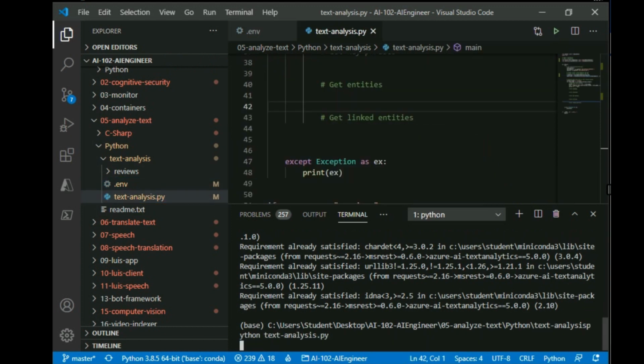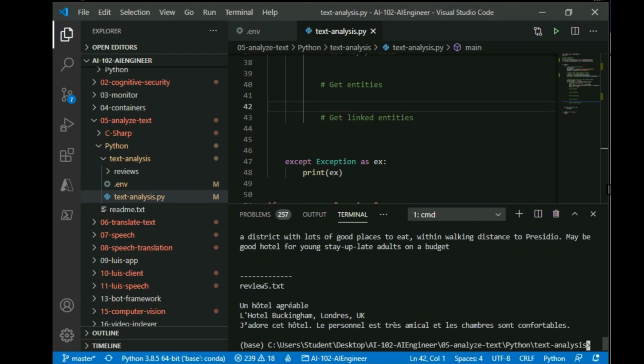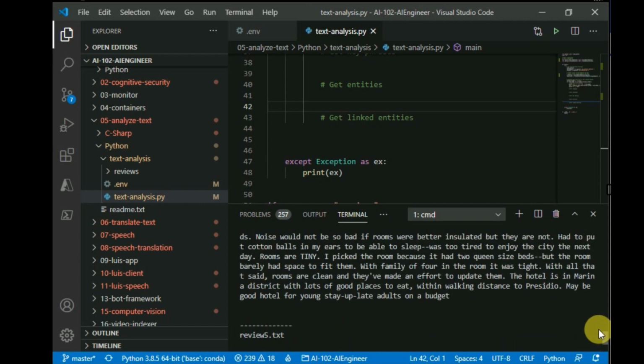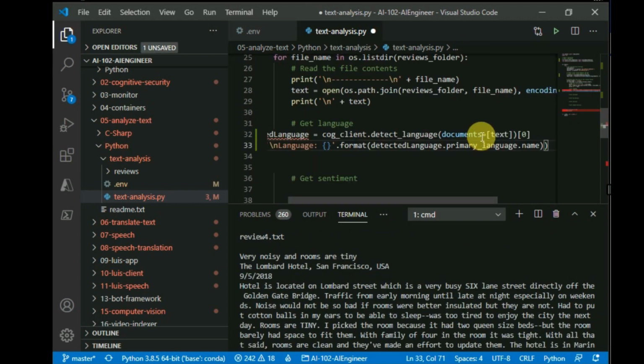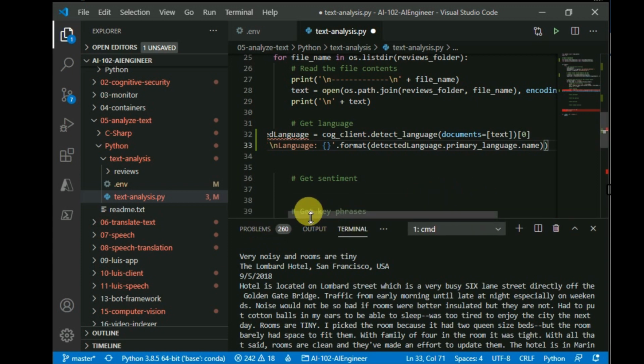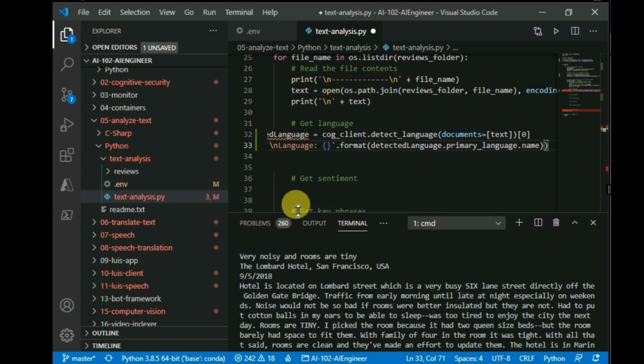We are able to see all the reviews which are written here. So the file consists of 5 reviews in which some are positive, some are negative. Our task is to detect the language of the review, find the key phrases, named entities and entity linking, and also sentiment analysis.